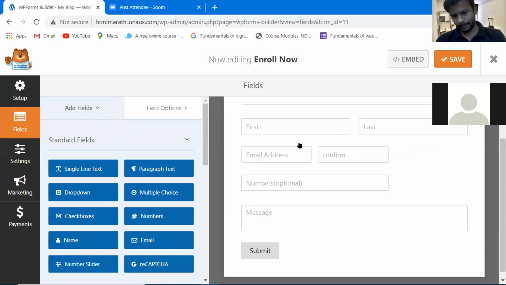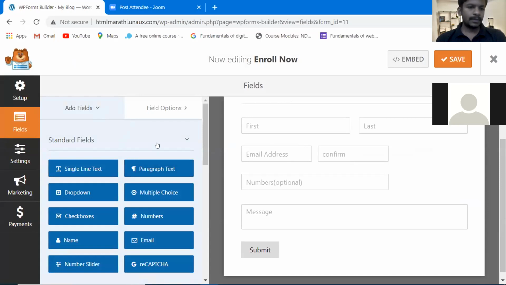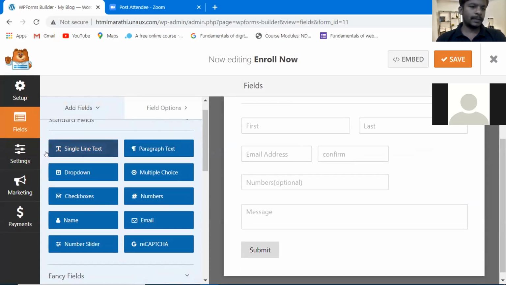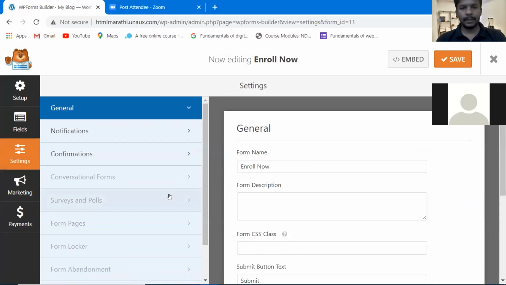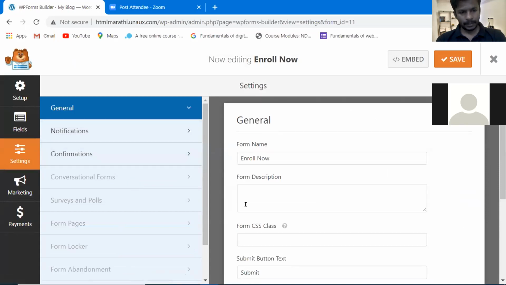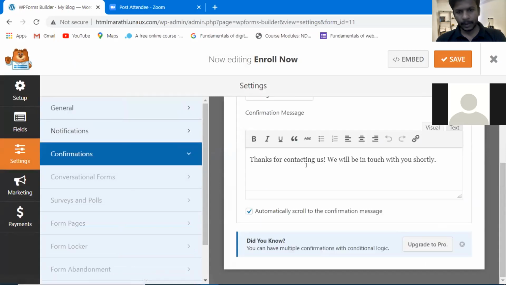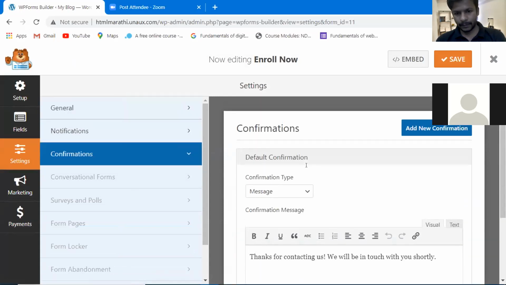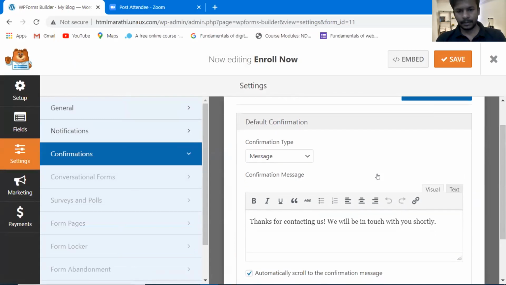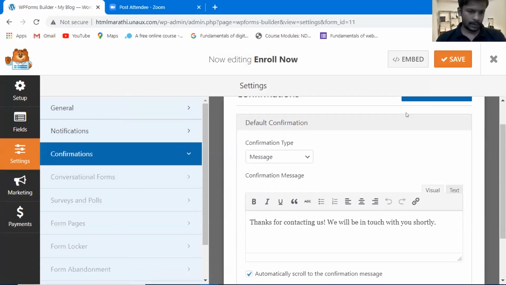Okay, good. Go to the settings here, on the left-hand side. After that, go to confirmations. Here is the default message. Now, where is the email option?